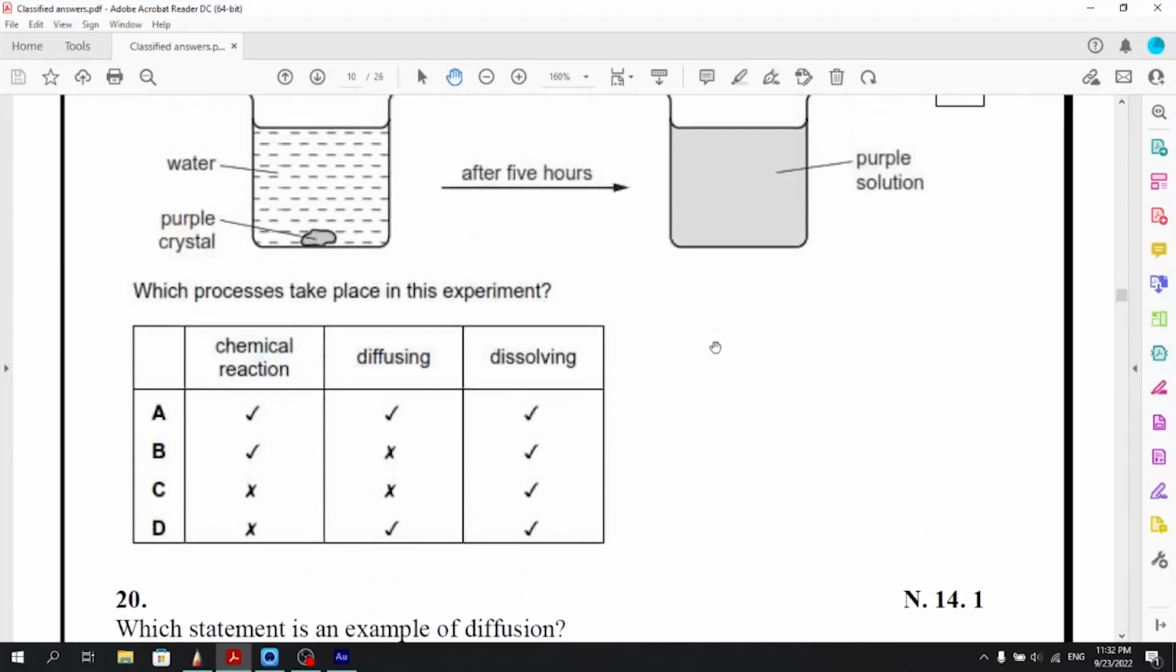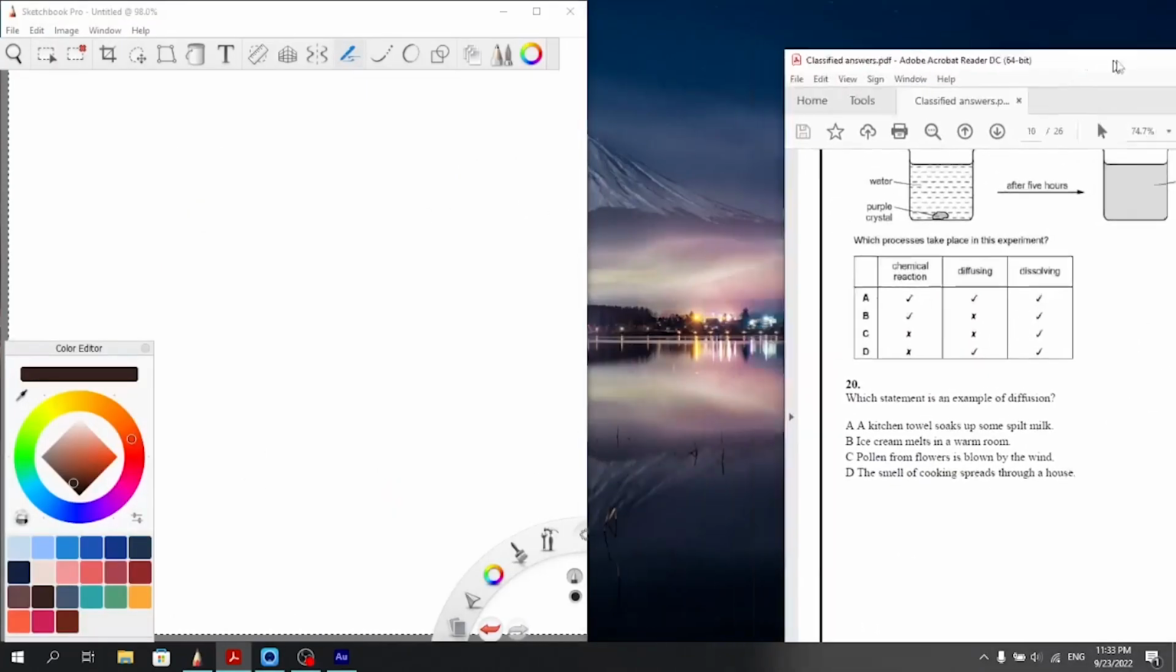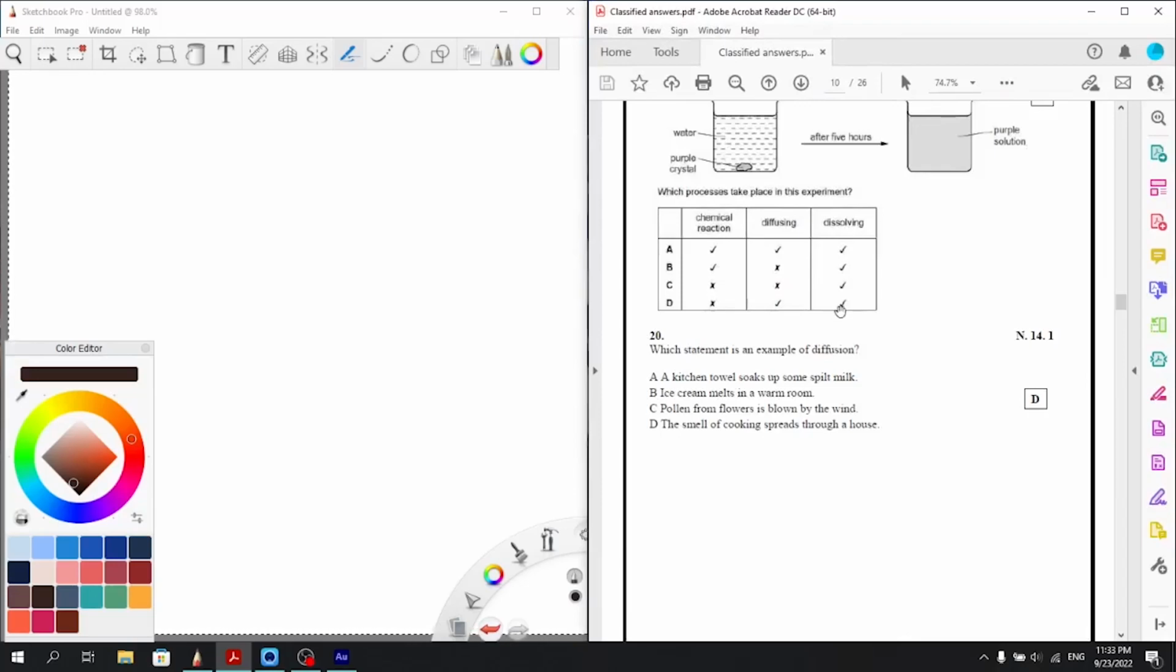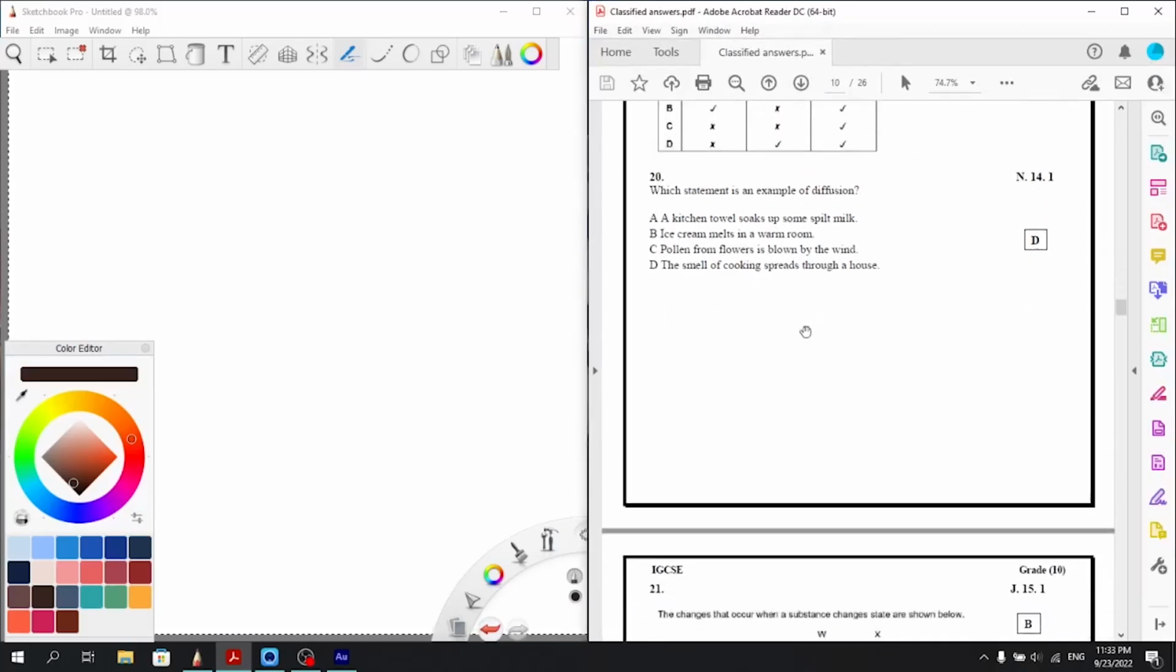Let me just zoom in. Right. Is there a chemical reaction? No, the purple crystal didn't just react with the water. No, it didn't form another product. So that's not a chemical reaction. So A and B are cancelled, so either C or D. Diffusion, yeah, that's correct. Dissolving, yeah, that's possible as well. There's a possibility that the purple crystal molecules dissolved in between the water molecules. Okay, so the answer is D.